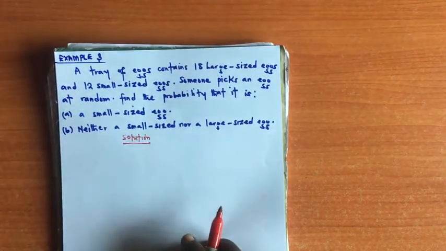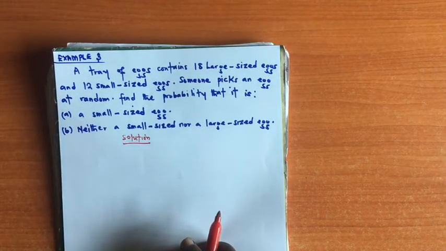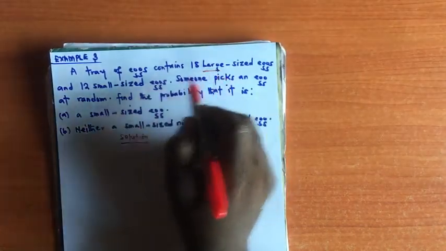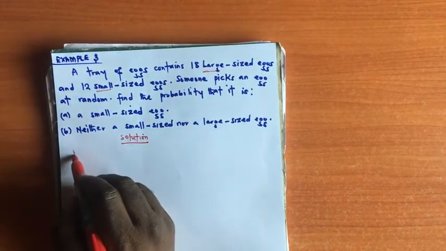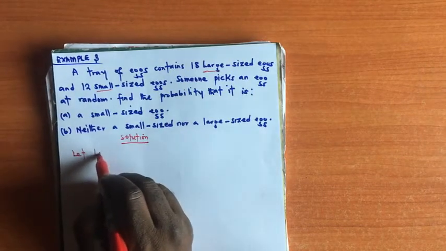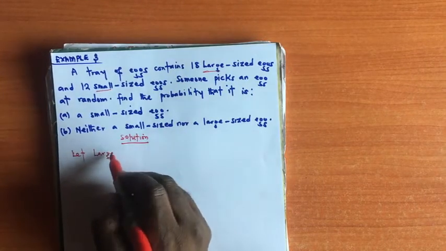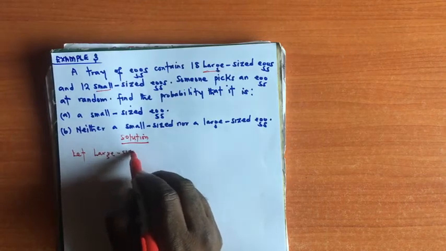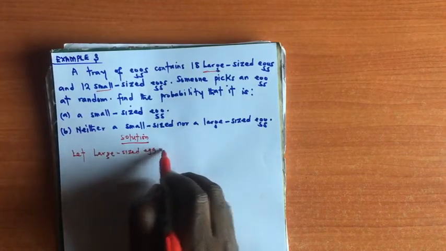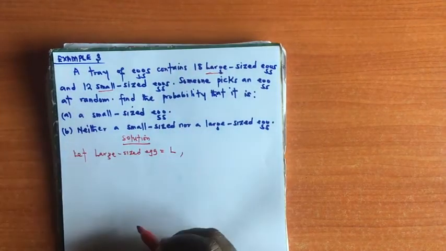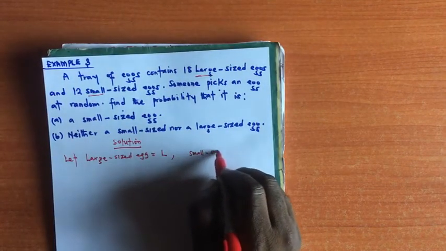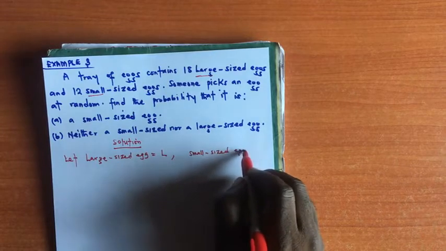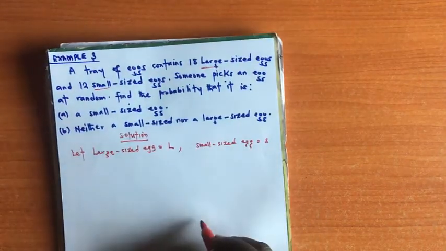Remember to always write out the parameters. We are considering large-sized egg and small-sized egg. So I can now say, let large-sized egg be represented by L, and small-sized egg be represented by S.